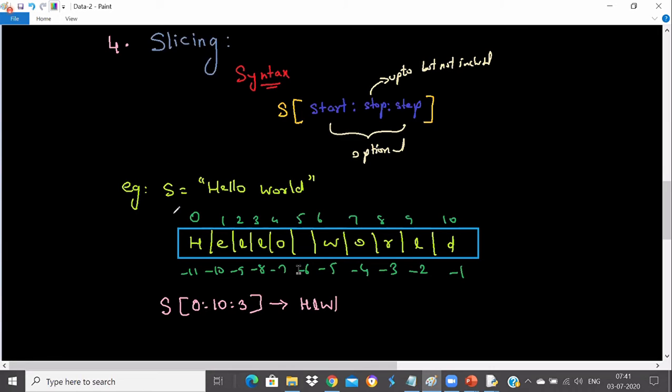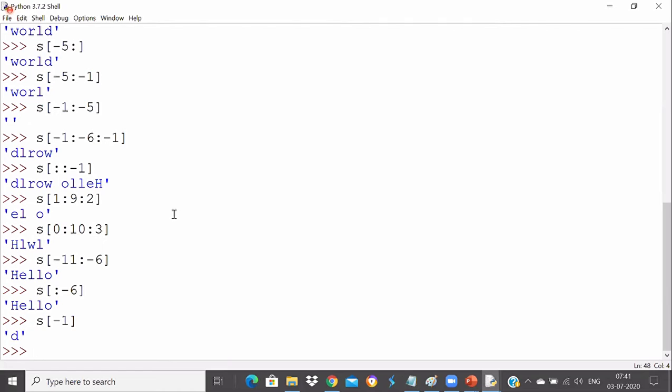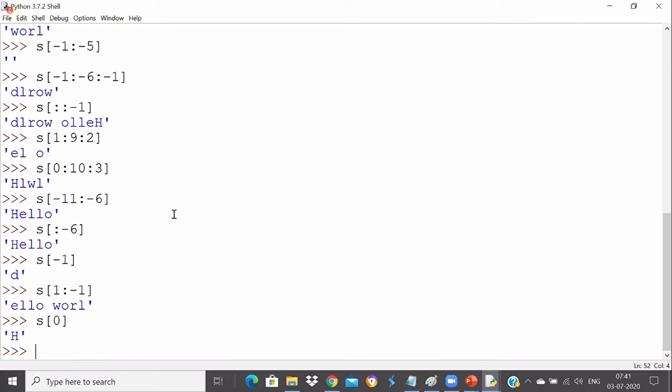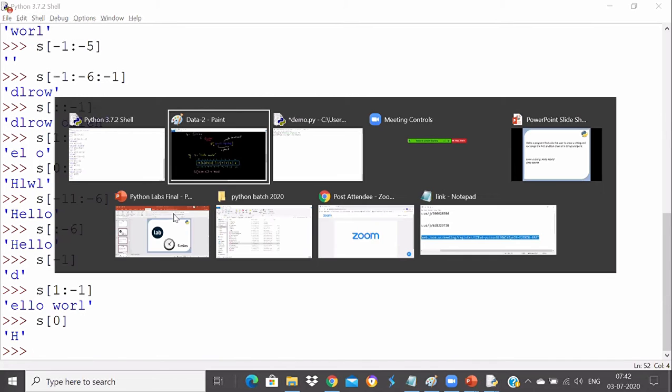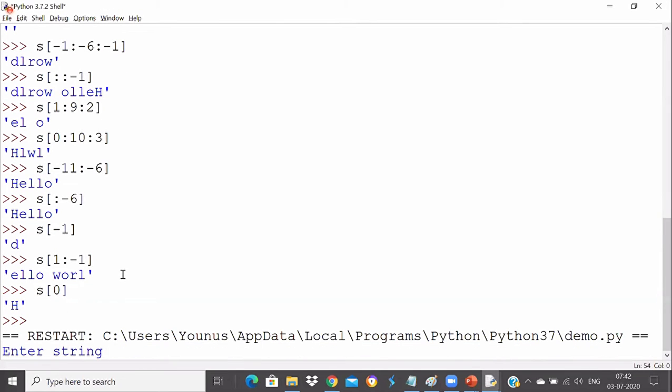Now I'll show you how it gets extracted. s of -1 will print you D. s of 1 colon -1 will print you ELLOWORL, which is what we want. And s of 0 will print you H. So I can place the D first, then extract ELLOWORL, and then concatenate with s of 0. Now if I run this code, you will see that it prints as I expected. It's asking me for a string, so I will enter hello world again.